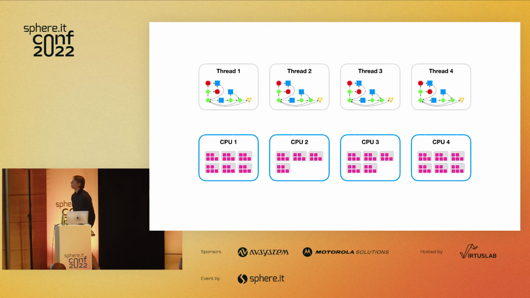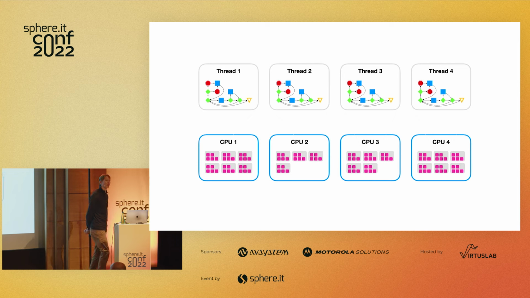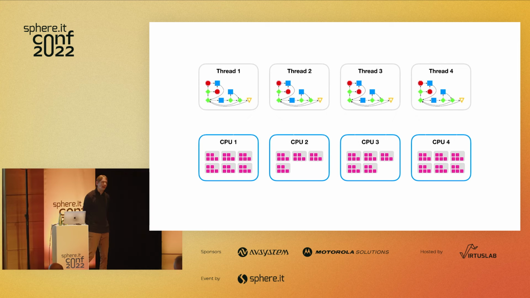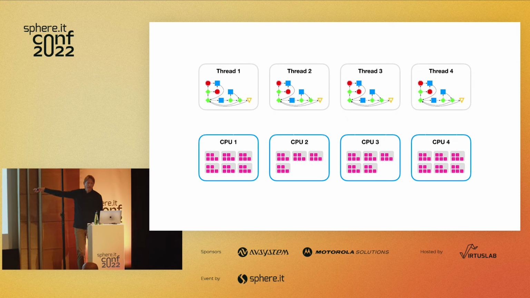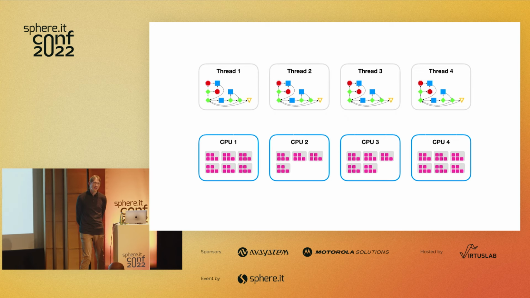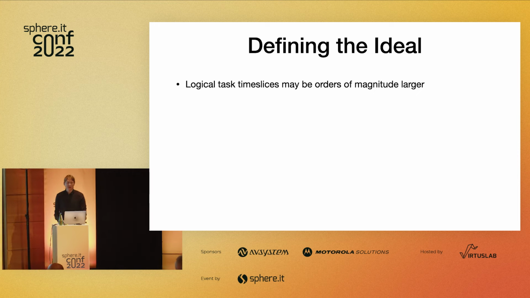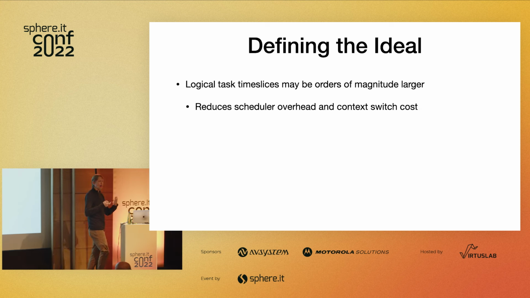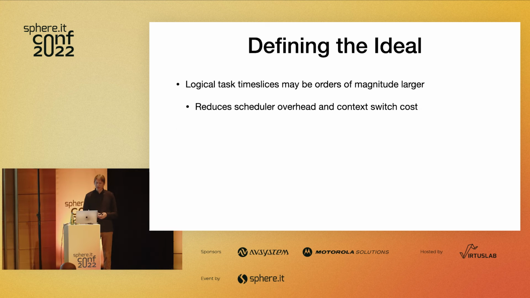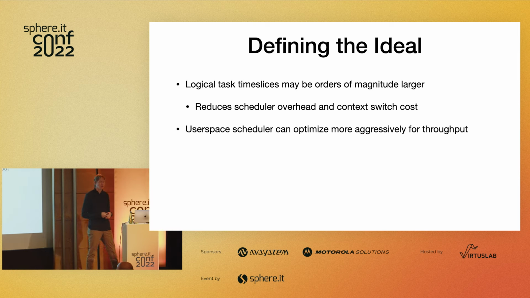And if this diagram looks familiar, it really should, because it's the same technique that the kernel is using to schedule threads on CPUs. And in fact, each of these worker threads will be a thread on the underlying CPU. And this is actually really cool. And it gives us a lot of nice benefits, right? One of the biggest benefits being that these logical task time slices can be a lot larger than thread time slices. So that means our scheduler has lower overhead, and we have fewer context switch costs.